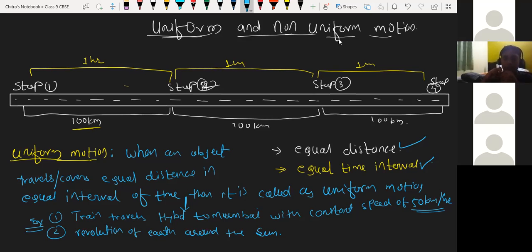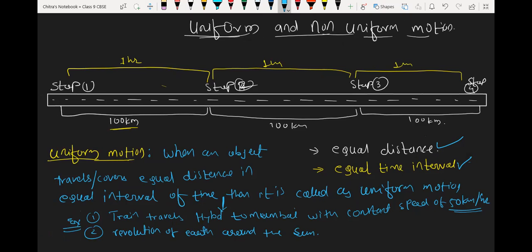Is it going to change? No, sir. So the revolution of Earth around the sun, or rotation of Earth on its own axis, or the revolution of moon around the Earth, are nothing but uniform motion. Understood, everyone? Yes, sir.